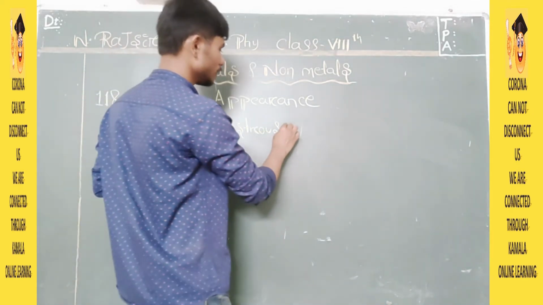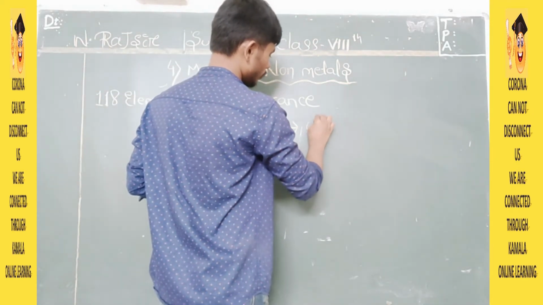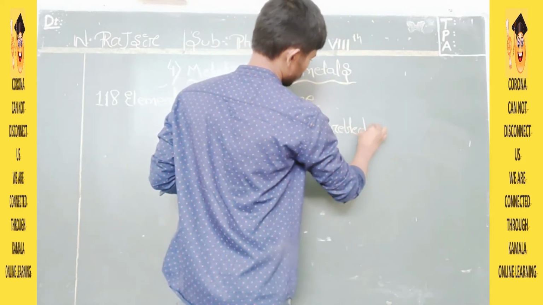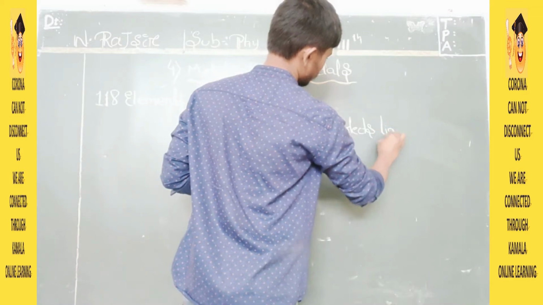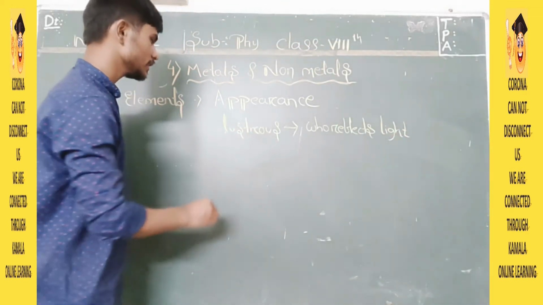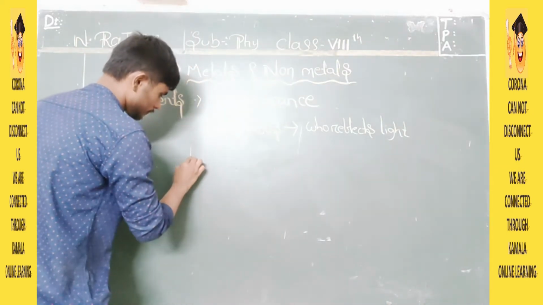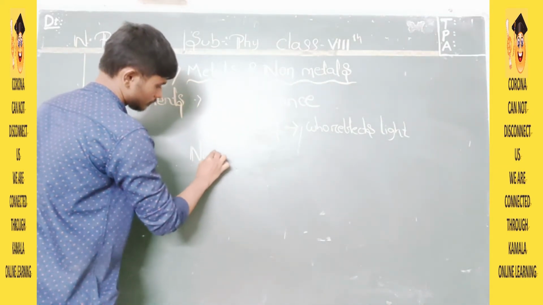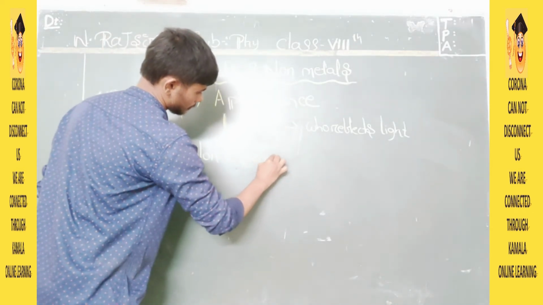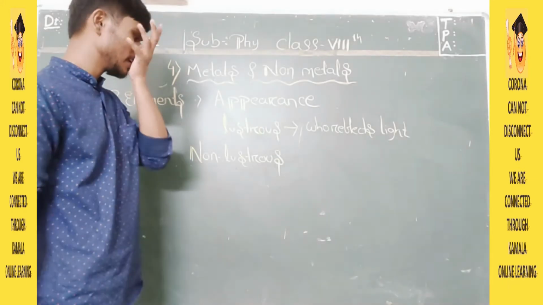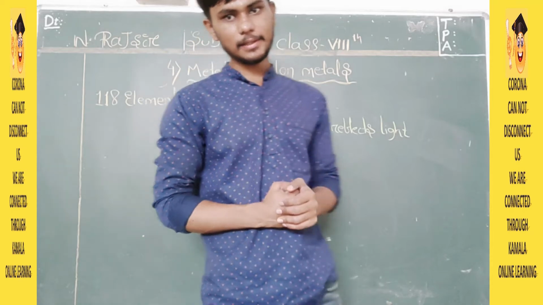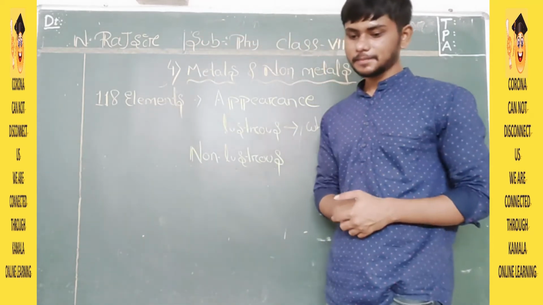Lustrous nature is a nature that reflects light. Those that cannot reflect light are known as non-lustrous. Non-lustrous objects cannot reflect light, they absorb light rays. Okay, fine. These two things you have clear.